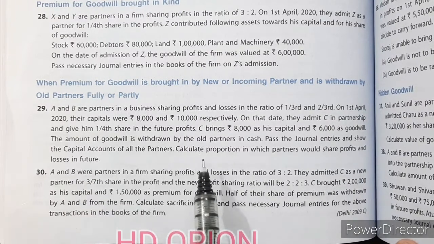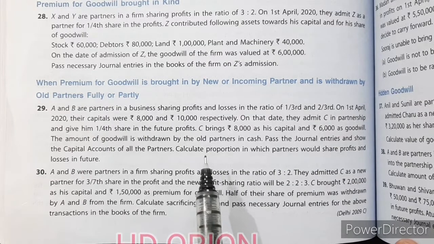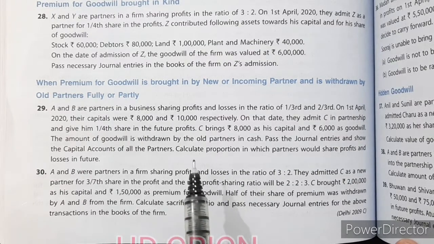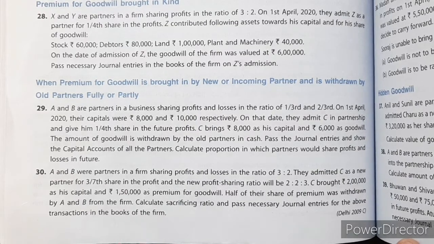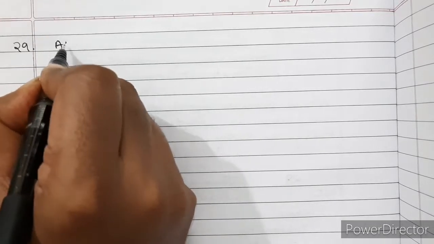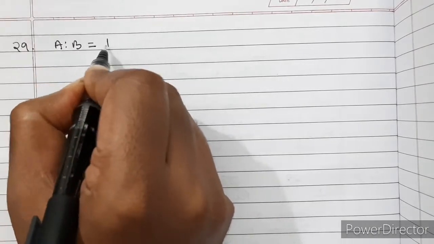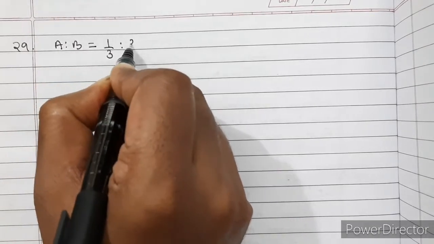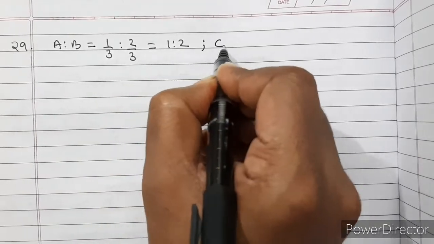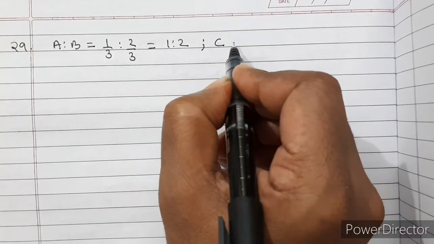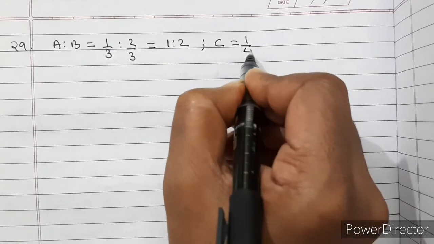So in this particular question, we have to show the treatment of goodwill but also calculate the new profit sharing ratio. Let us see the solution. So question number 29, A is to B is equal to 1/3 is to 2/3, that is equal to 1 is to 2. And they have admitted a new partner C whose profit share is 1/4.